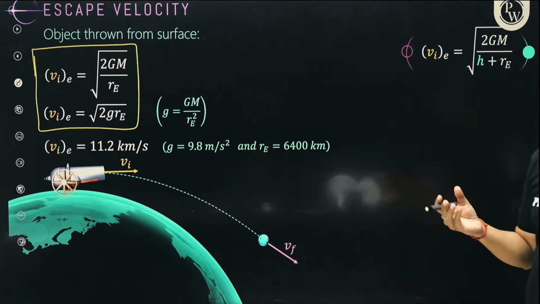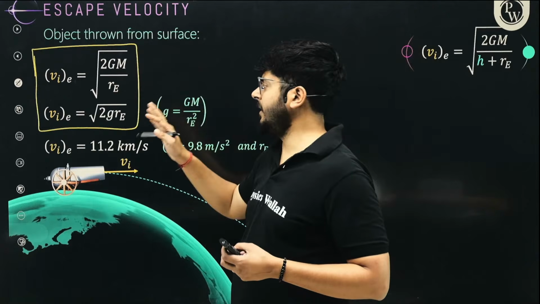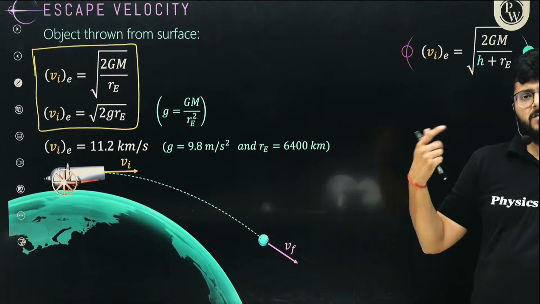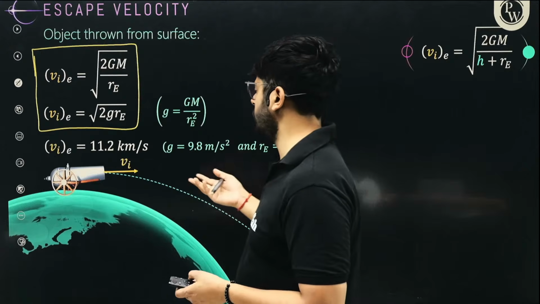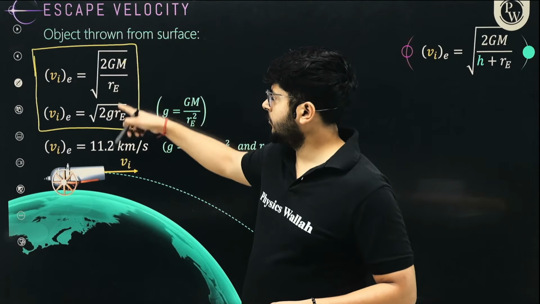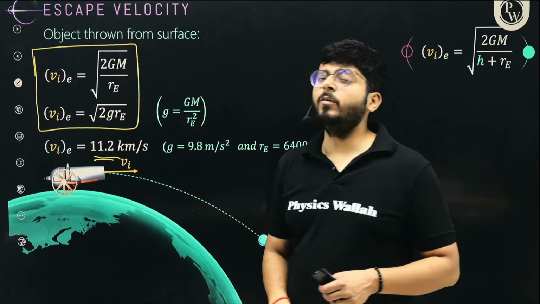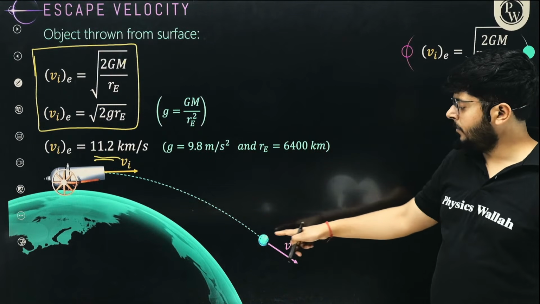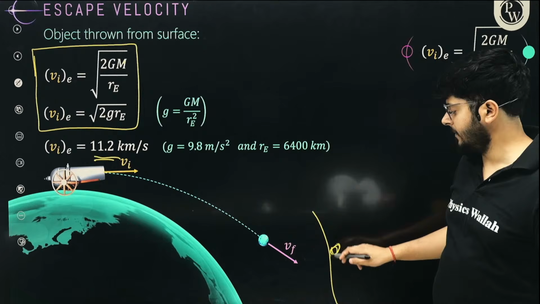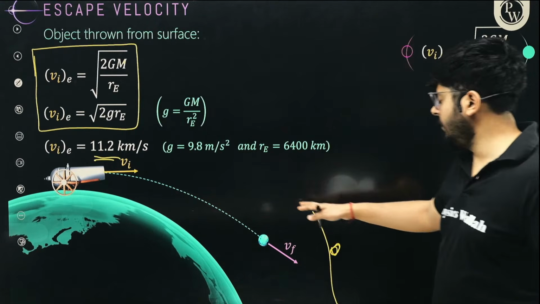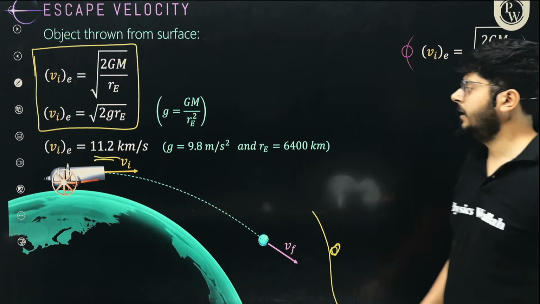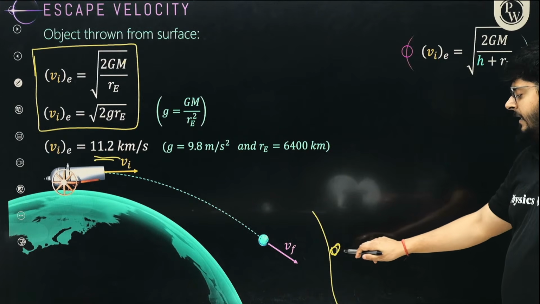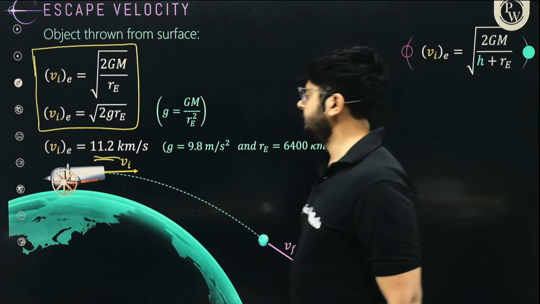Clear? So it is these parameters: the geometry of the planet, basically the radius, and the mass. These things will decide the escape velocity on any other planet. So for Earth, put the mass of Earth and radius of Earth, and it comes out to be 11.2 kilometers per second. If the cannon is launching it at 11.2 kilometers per second, the object will just cross the gravitational field and stay there. It has no kinetic energy left. All the energy will be used just to cross the gravitational field. If you are launching it higher than that, some kinetic energy will remain, it will cross and then it will keep moving as well. Okay.